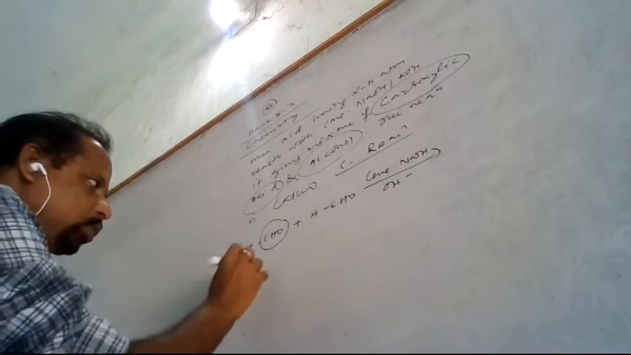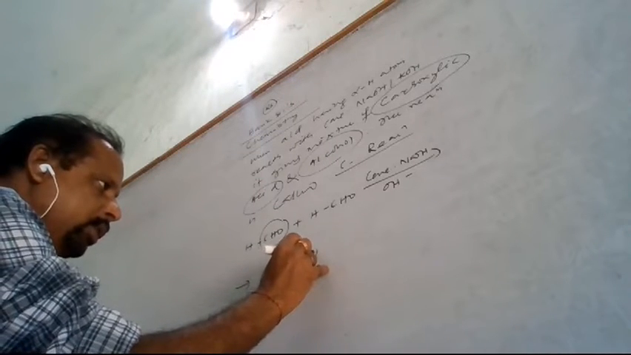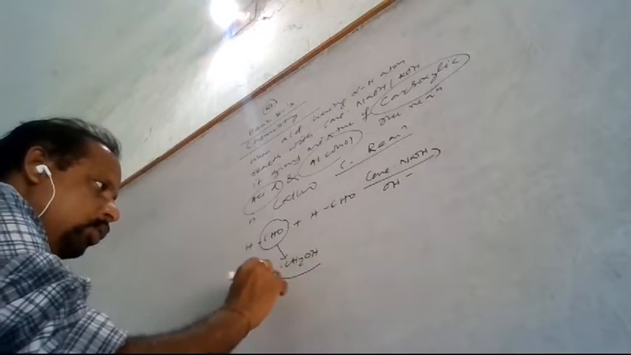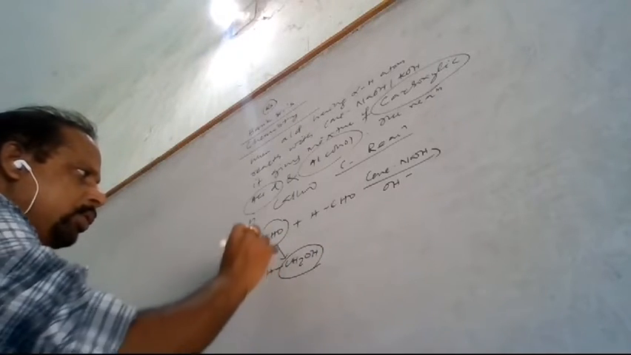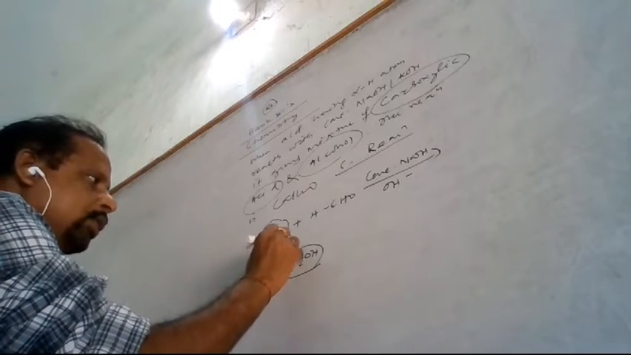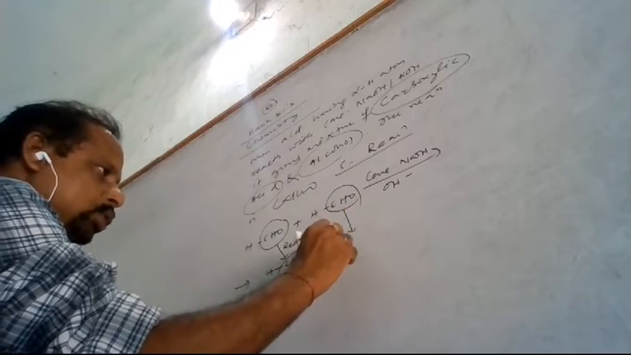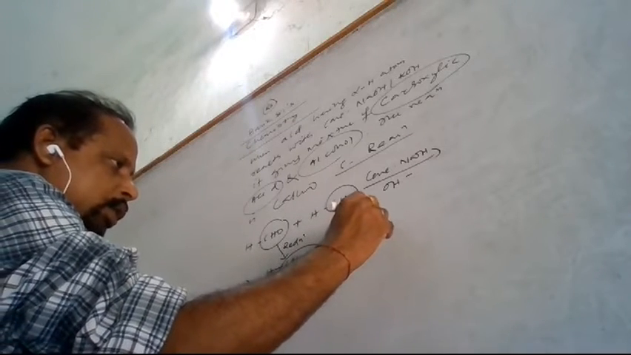One of the CHO is converted to CH2OH, meaning one of the CHO will be converted to alcohol. Always remember, one of the CHO will be converted to CH2OH. That is the reduction process. Another CHO, another molecule of CHO, will be converted to CO minus.